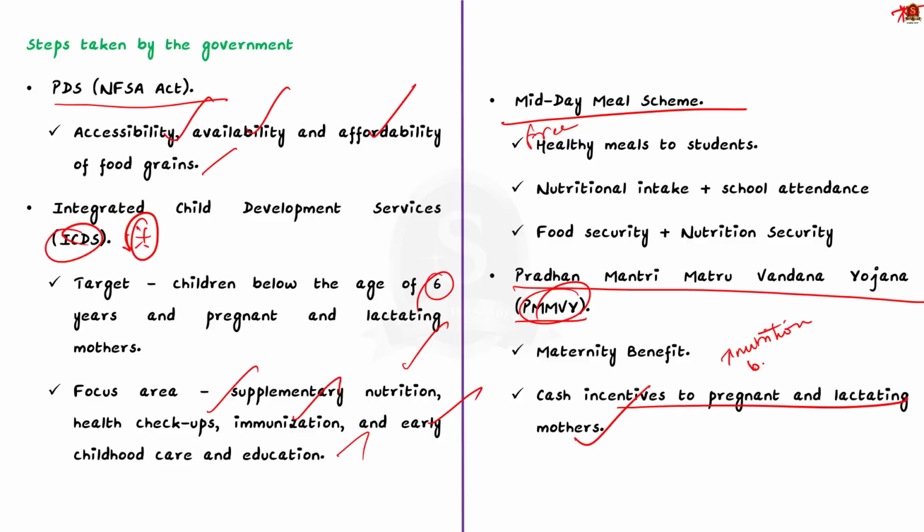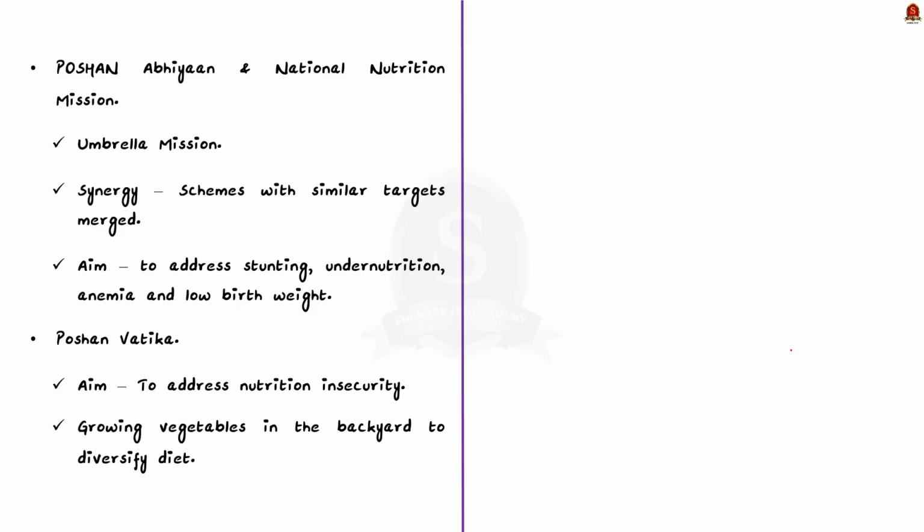The next one is the National Nutrition Mission or the Poshan Abhiyan. Poshan Abhiyan is an umbrella mission with the aim of reducing malnutrition in India. To ensure synergy, the government combined various schemes with similar targets under the Poshan Abhiyan. Through this, the government aims to address various issues like stunting, undernutrition, anemia, and low birth weight.